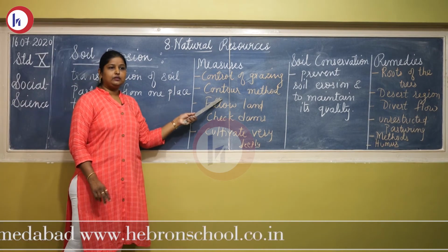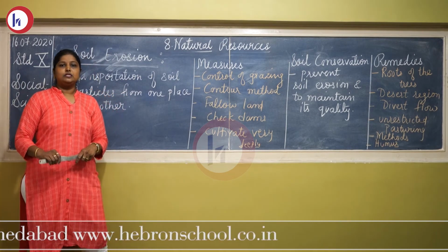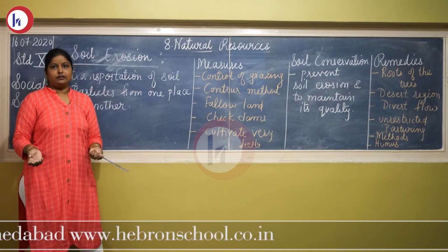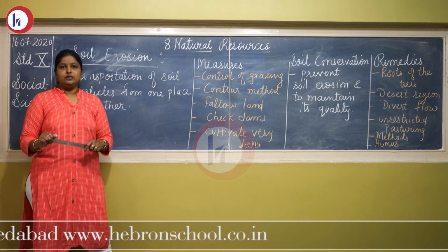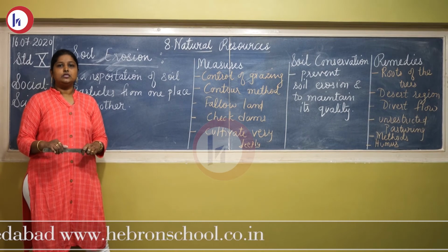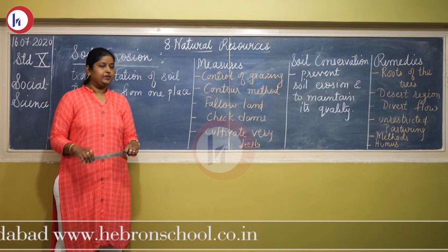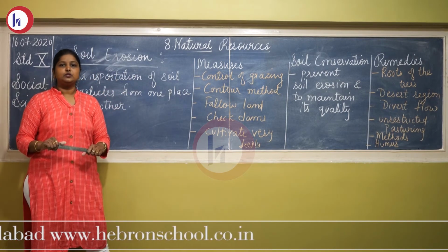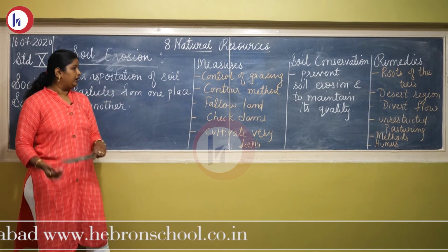Second, contour method, that is on sloping land, sloping hills. There farming should be done, like terrace farming, so that the soil does not flow away, because in sloping areas this problem of the soil flowing away with the water generally arises.